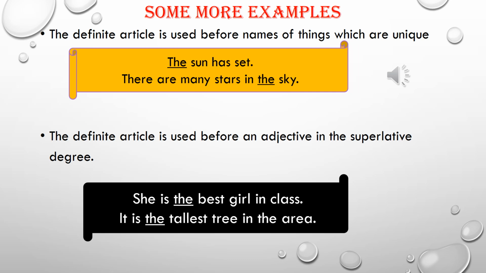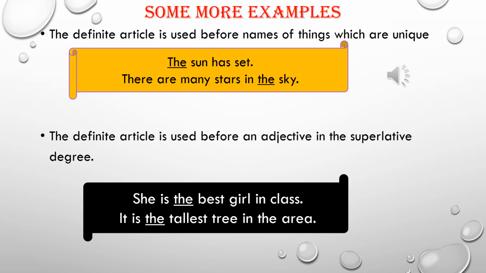Some more examples: the definite article is used before names of things which are unique, means which are special. The sun has set. Sun is unique because we do not have many suns. Sun is only one of its kind. So we have used article the in front of sun. In the second example, there are many stars in the sky. We have just one sky. It's unique and one of its kind. That's why again we have used article the in front of the sky.